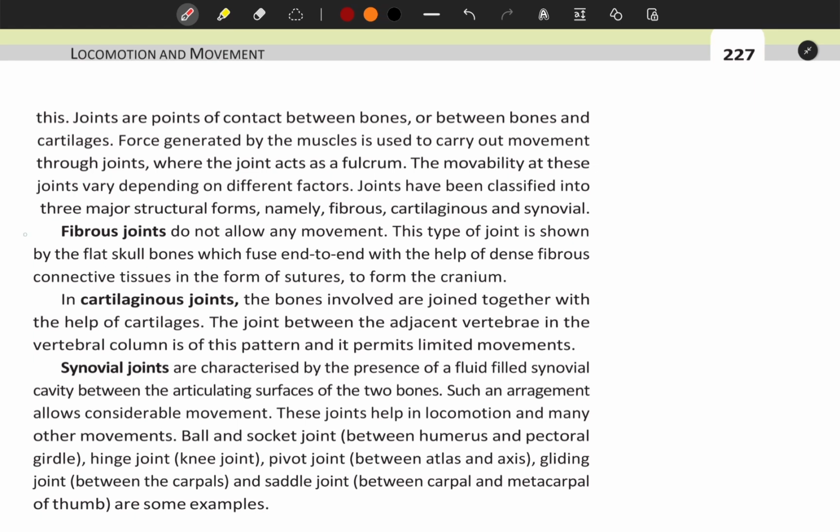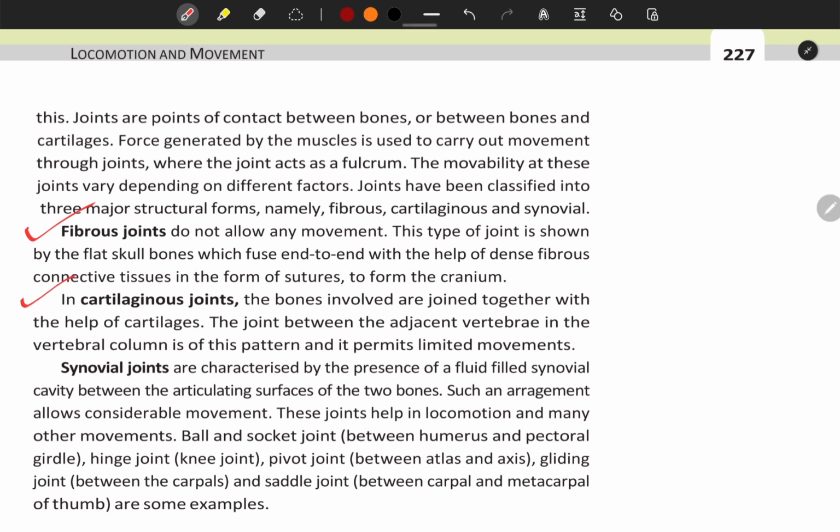The movability at these joints varies depending on different factors. Joints have been classified into three major structural forms, namely fibrous, cartilaginous and synovial. Fibrous joints do not allow any movement. This type of joint is shown by the flat skull bones, which fuse end to end with the help of dense fibrous connective tissues in the form of sutures to form the cranium.